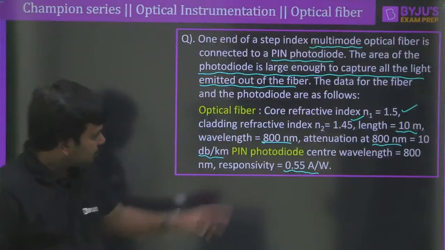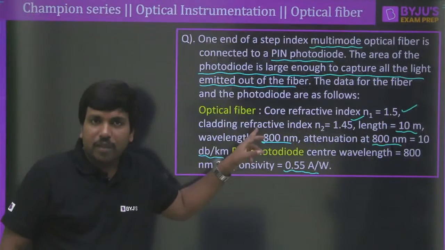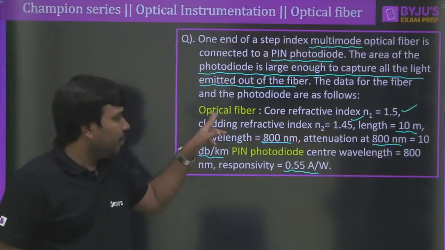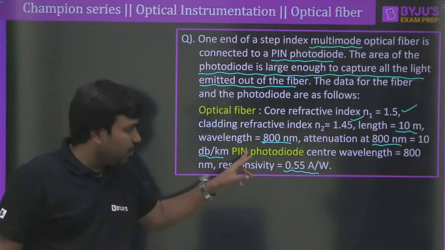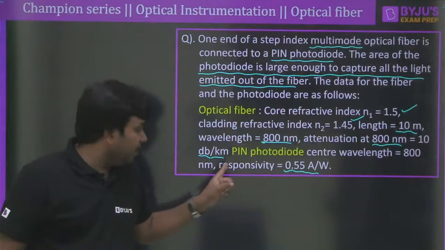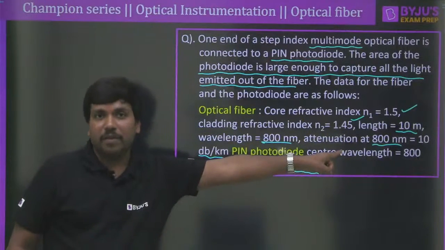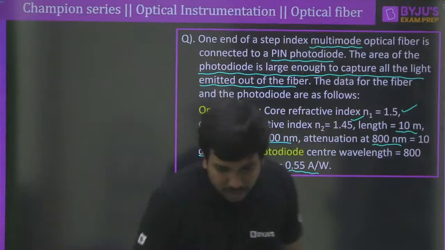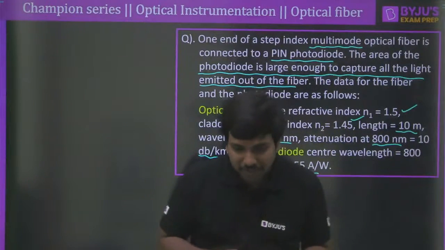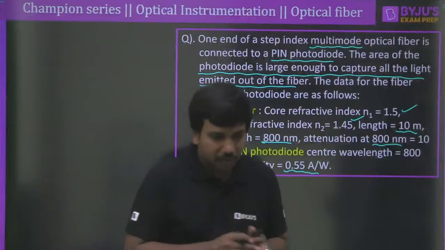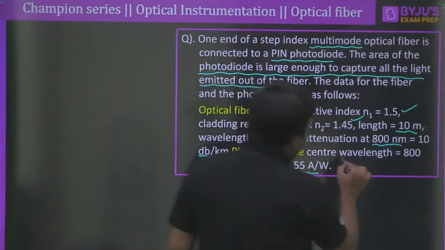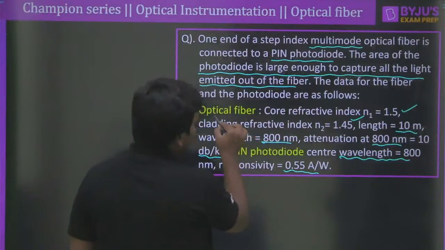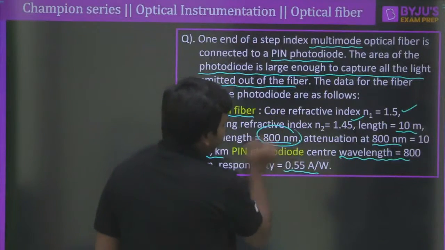Have you seen here? Whatever the wavelength of the light ray that is propagating through the optical fiber, we are selecting the photodiode which has a central wavelength of the same wavelength, correct? So why do we select like this? Any one of you, Pramit and Gajendra. There are so many students here, Gajendra, Pramit and Jayanta. Please let me know, why do we select the wavelength of the pin photodiode and the light ray which is traveling with the same wavelength?